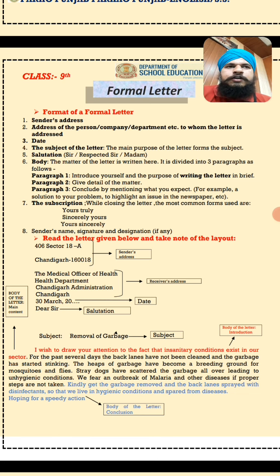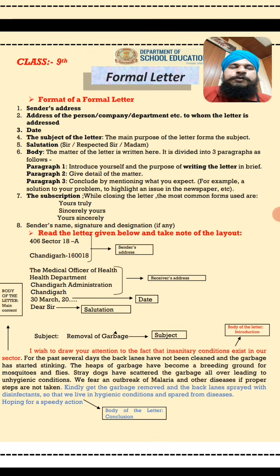We can also write to the municipalities. If there is a problem in our locality, then we can write a formal letter to the municipality, the mayor in the municipal corporations. So to any department, if we are writing, then we write formal letters.